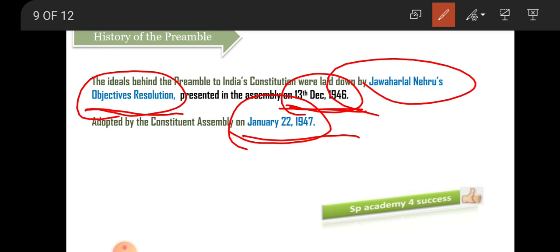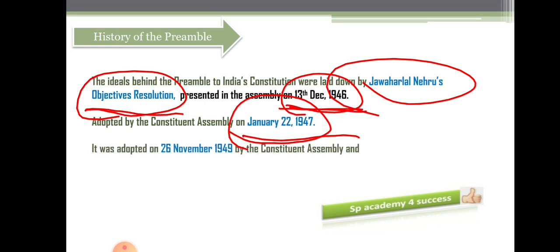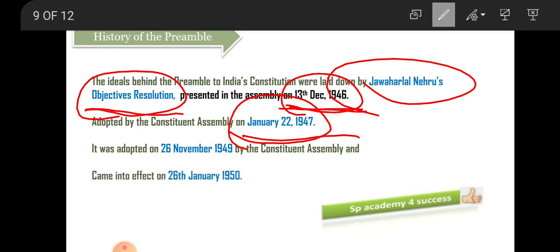And this preamble, after being accepted, was adopted on 26th November 1949. So this adoption date will be mentioned in the preamble. I'll show that date. But it came into force on 26th January, on Republic Day.